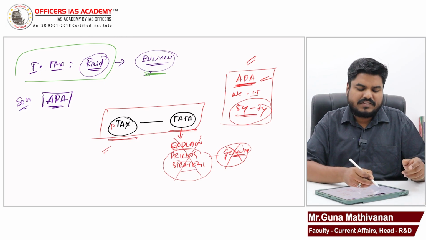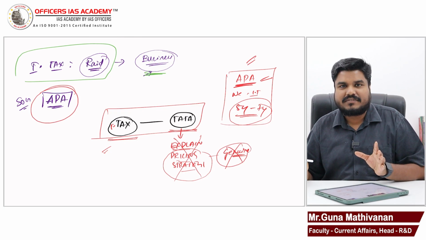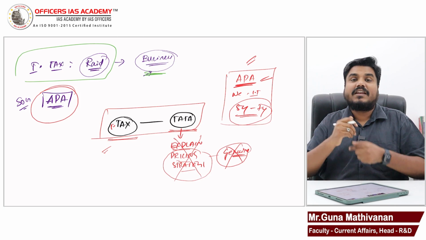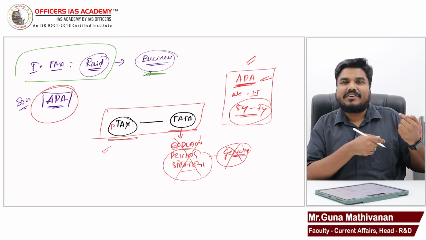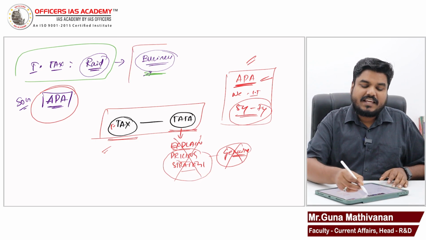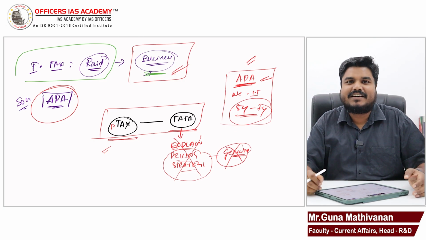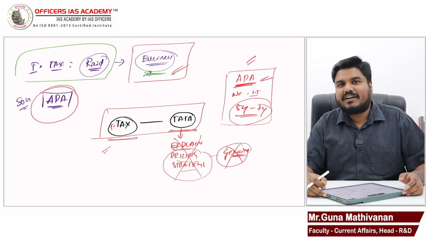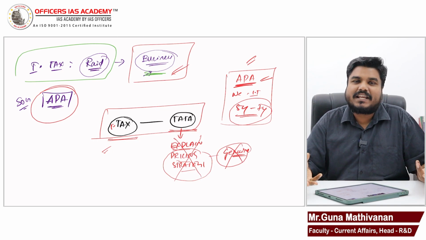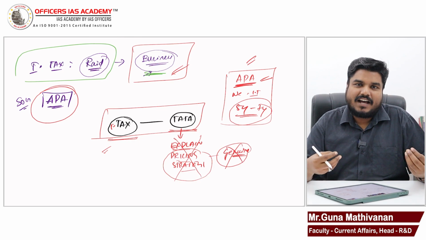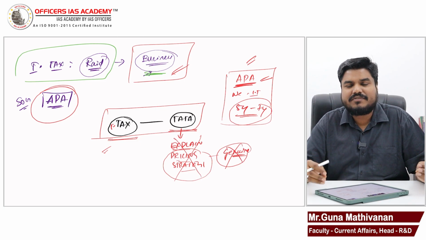So what is the advantage of this APA? If the pricing is genuine, the business will not be disturbed. If the pricing is not genuine, negotiation will happen, a new pricing agreement will come, and the government will get better revenue. And ultimately, the ease of doing business will improve. That will help more investments to come into India. Right? I hope you got clarity on what transfer pricing is, what transfer mispricing is, and what the advance pricing agreement is. Very important. These terms come in the news often.